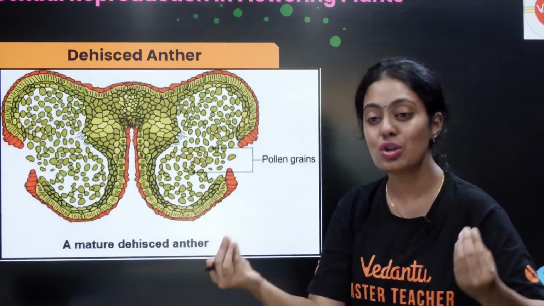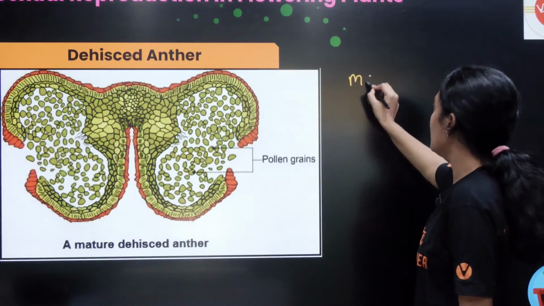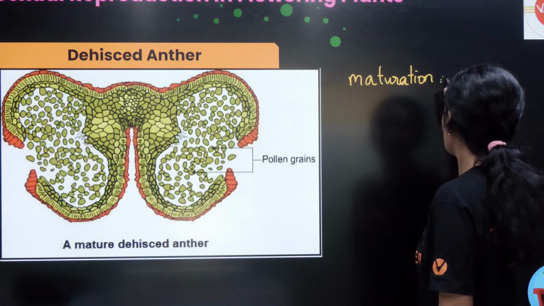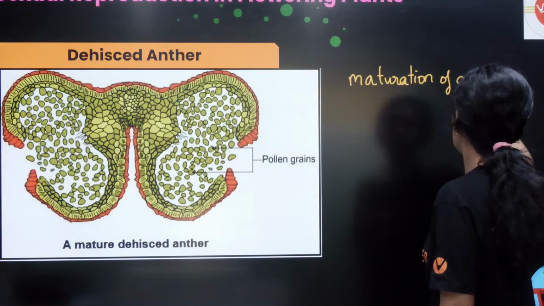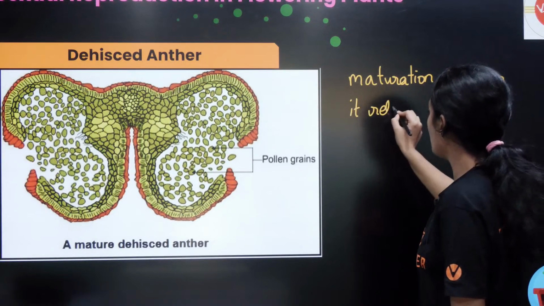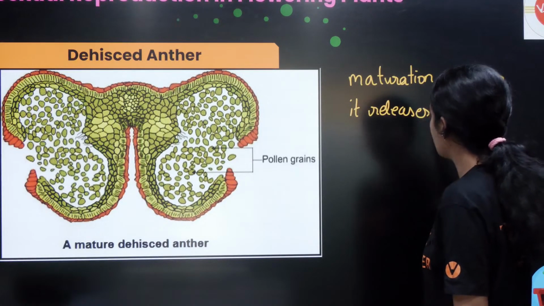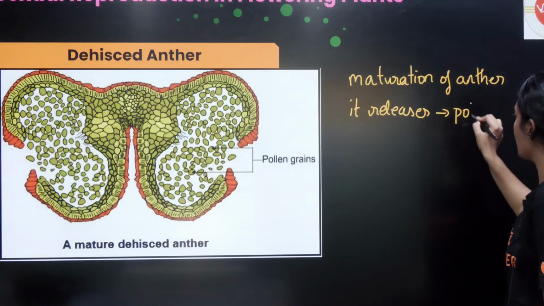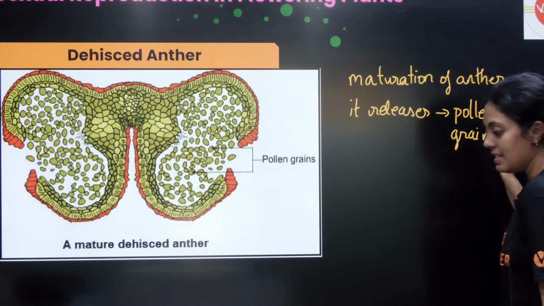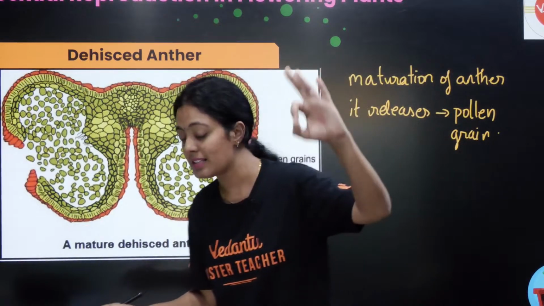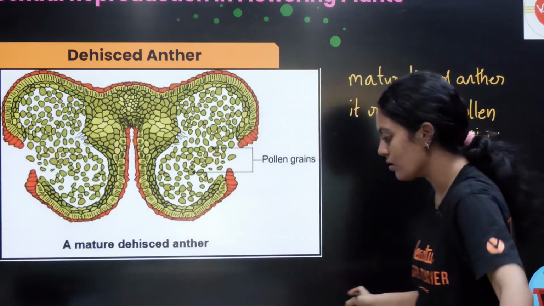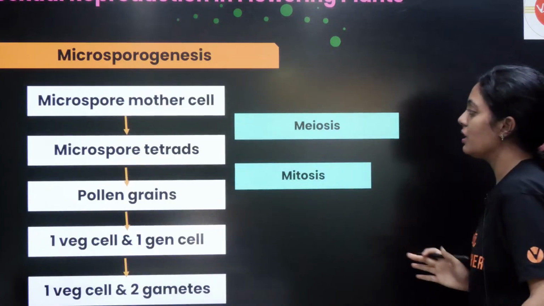So this is what we call dehiscence of anther. We can say it is the maturation of anther, which releases the pollen grain. The pollen grain is healthy, so the anther is going to release it. That is what we call dehiscence. Are all of you understanding what dehiscence is? Very simple: maturation of anther. Now we shall continue.